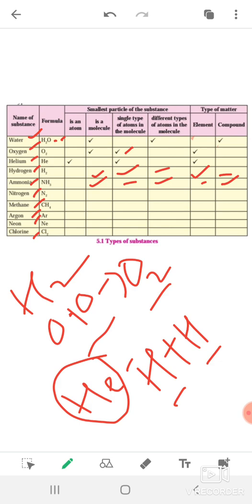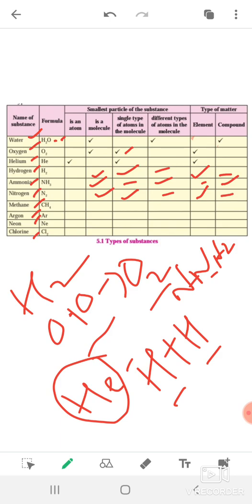Next one is N2, that is nitrogen. Nitrogen is a molecule having a single type of atom, N2. It is a single type of atom, no different types of atoms, and it is an element, not a compound.